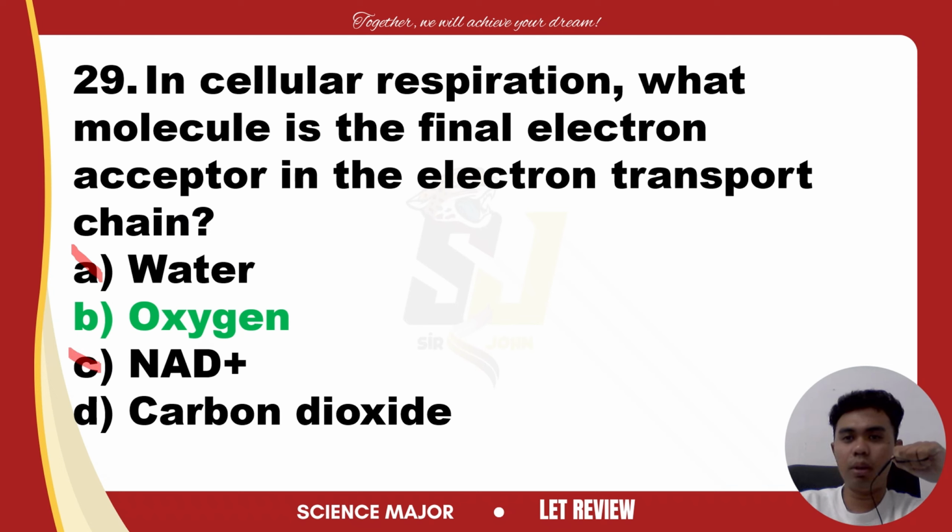Let's proceed to option D, carbon dioxide. Carbon dioxide is produced during cellular respiration, specifically in the citric acid cycle or the Krebs cycle. This is the byproduct of the breakdown of glucose. It is not involved in accepting electrons during the electron transport chain. So si carbon dioxide again is the byproduct of the breakdown of glucose. So mali si letter D. Our answer is letter B, oxygen.